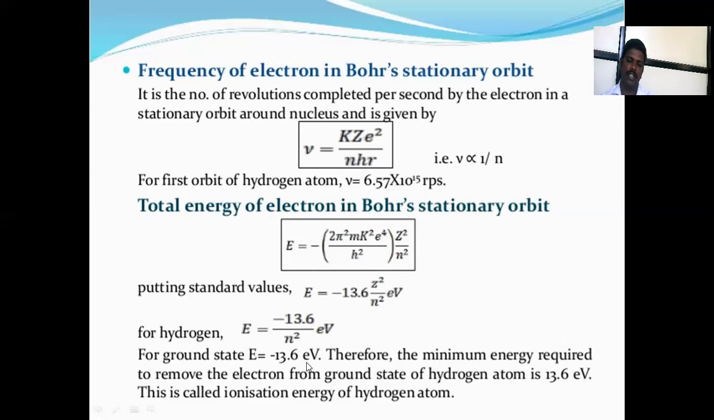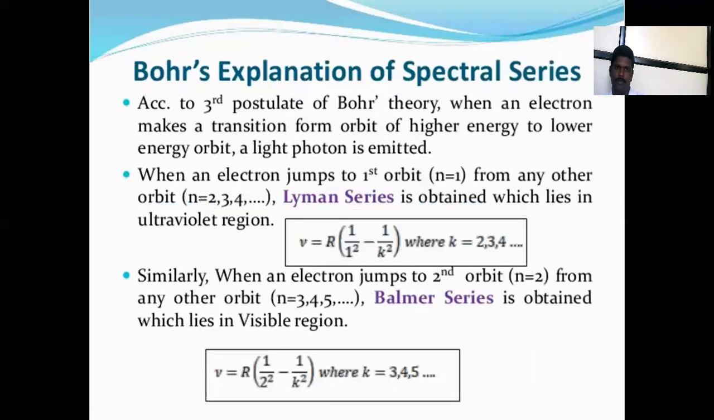Therefore, the minimum energy required to remove the electron from the ground state of the hydrogen atom is 13.6 electron volt. This is called the ionization energy of the hydrogen atom. This energy is also called the ionization energy of the atom. Now, how much energy will be applied to ionize the hydrogen atom? Then 13.6 electron volt energy will be applied, and then the ionization of the hydrogen will be formed.